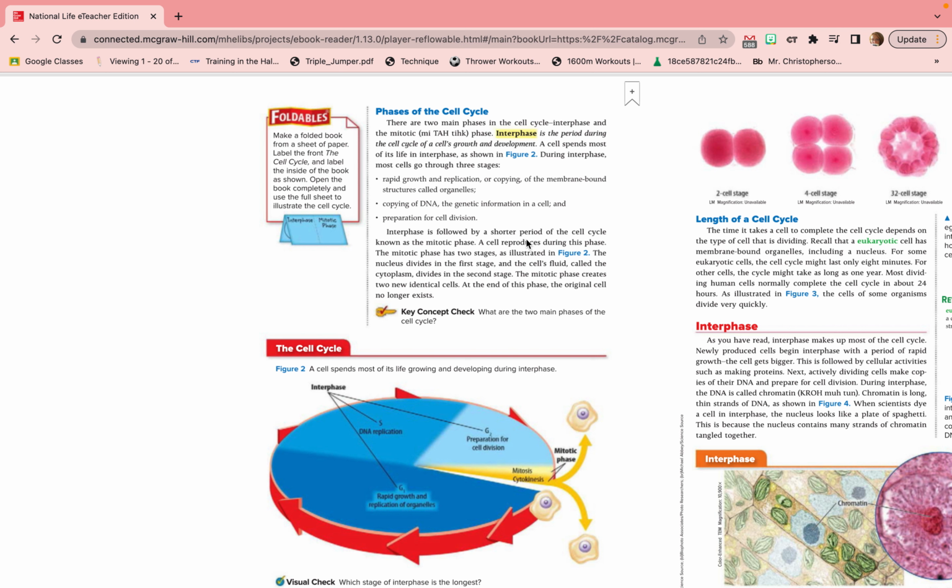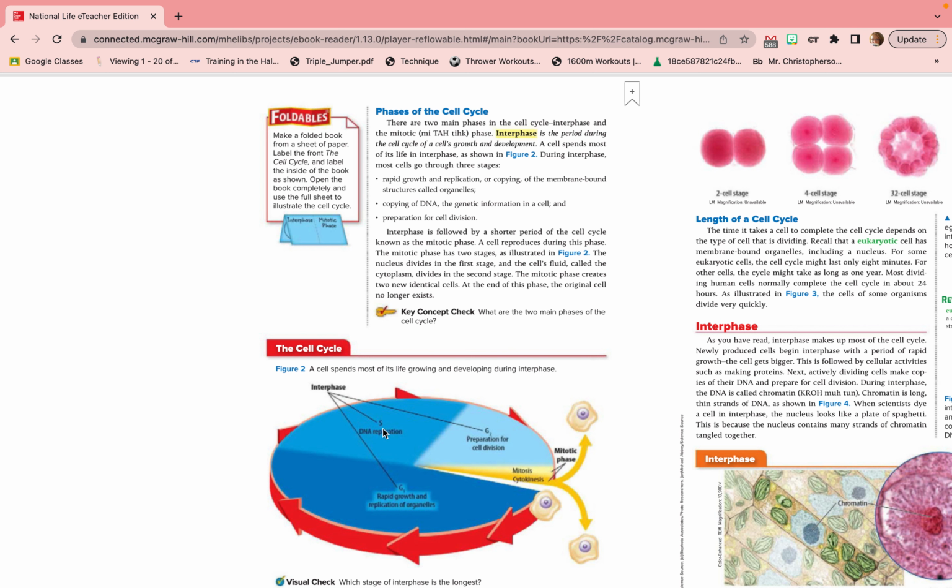Interphase is followed by a shorter period of the cell cycle known as the mitotic phase. A cell reproduces during this phase. The mitotic phase has 2 stages, as illustrated in Figure 2. The nucleus divides in the first stage, and the cell's fluid, called the cytoplasm, divides in the second stage. The mitotic phase creates 2 new identical cells. At the end of this phase, the original cell no longer exists.